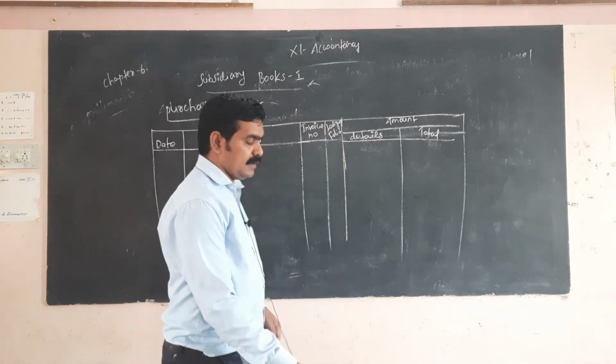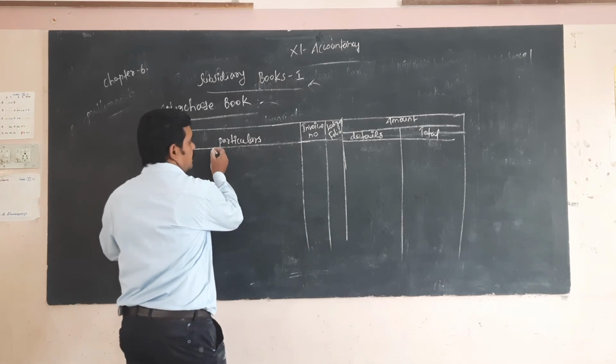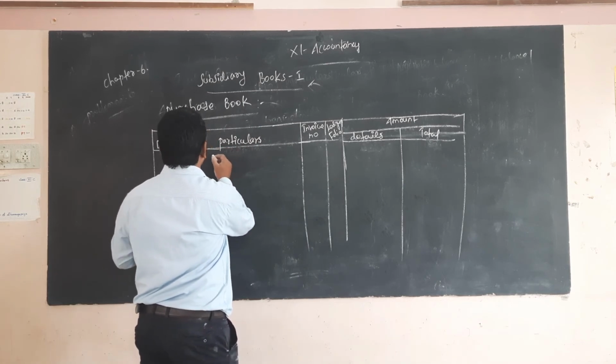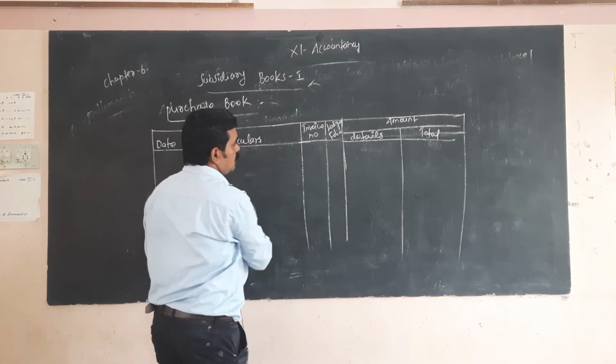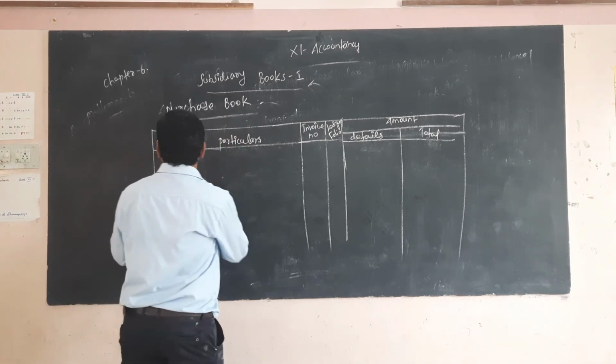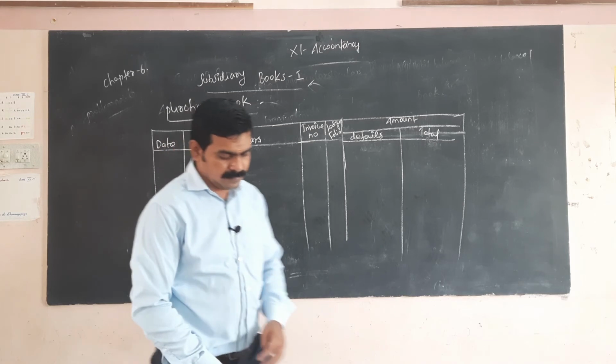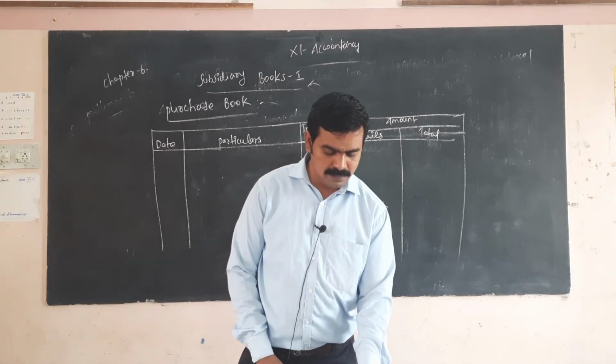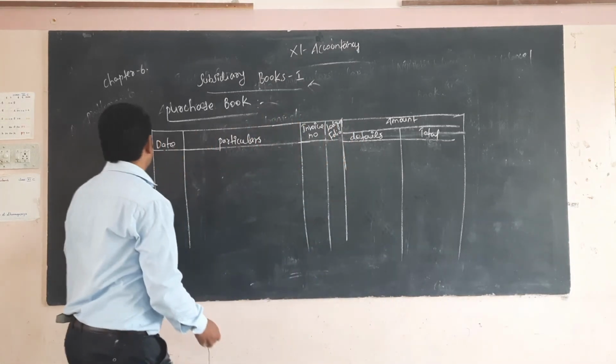Karthik Electric Company. The date is 2017 April 5.